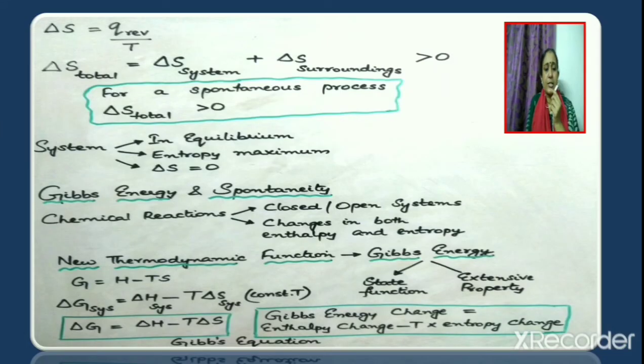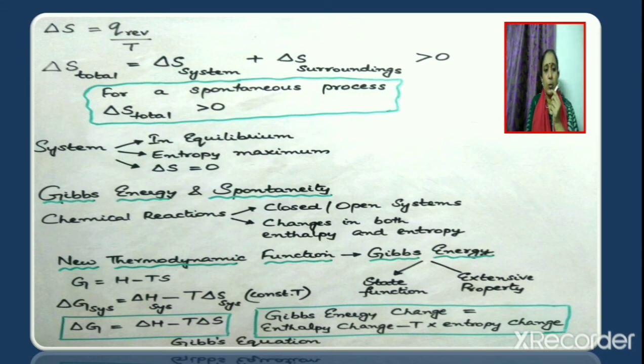Delta S, that is change in entropy, is given as equal to Q reversible by T. Now delta S total will be equal to delta S of the system plus delta S of the surroundings. And if delta S total is greater than 0, the reaction or the process will be spontaneous.